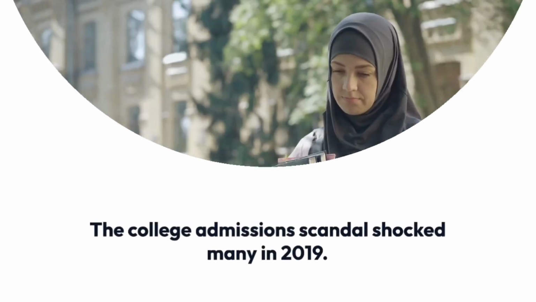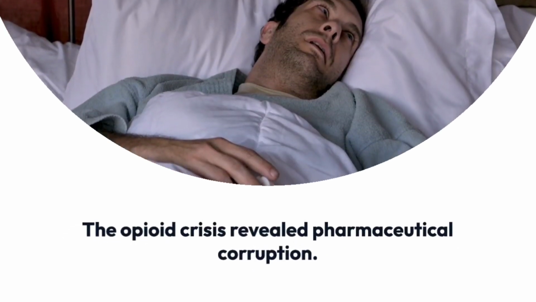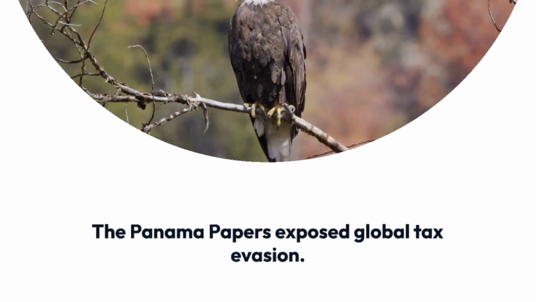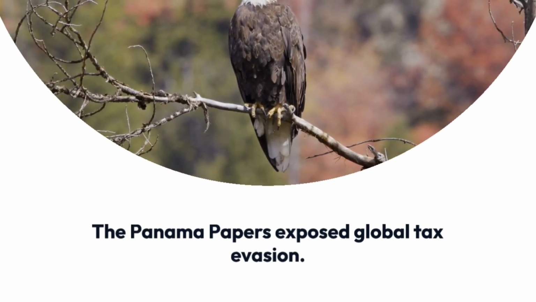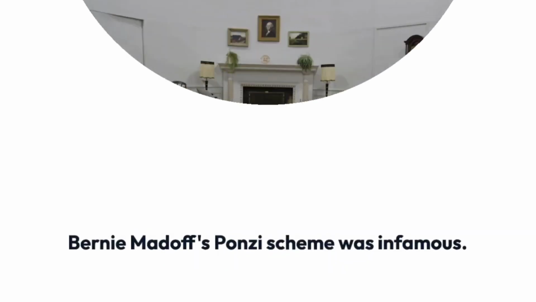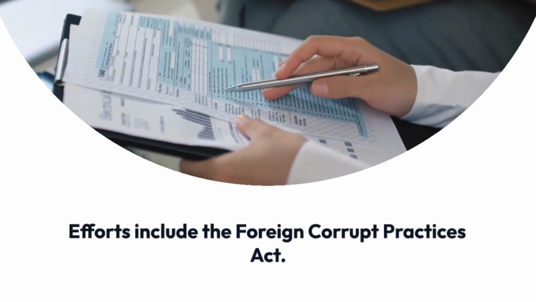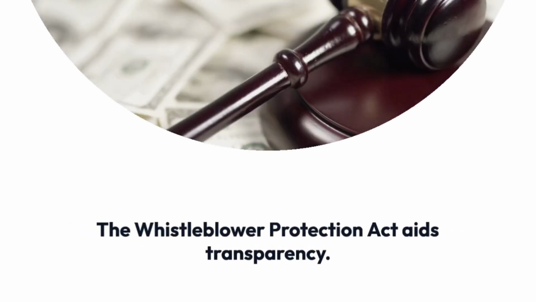Some notable cases of corruption in the USA include the college admissions scandal, 2019, the opioid crisis and pharmaceutical industry corruption, the Panama Papers scandal, 2016, the Flint water crisis, 2014, the Bernie Madoff Ponzi scheme, 2008.